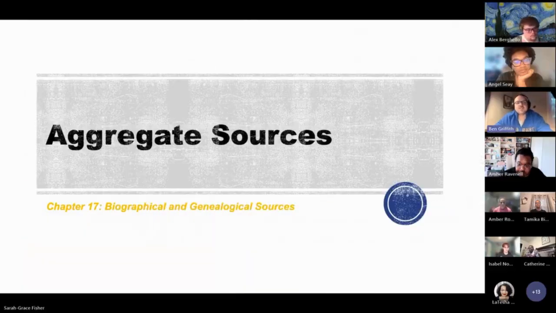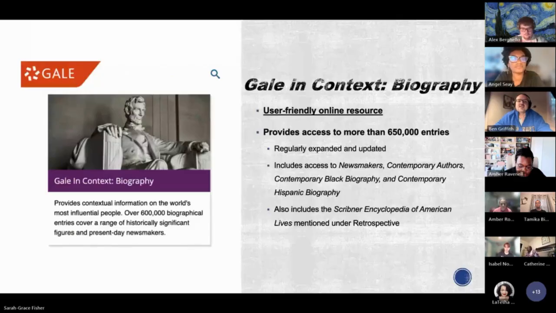Alongside individual biographical dictionaries, both retrospective and current, there are aggregate sources that pull together content from many different places. These are especially helpful for finding both retrospective and current information in one place. Next slide. Gale in Context Biography holds over 650,000 entries with regular updates. It includes current and historical figures, along with access to a wide range of focused sources that we have already covered. The included person search feature allows filters for gender, ethnicity, sexuality, occupation, and more. Next slide.